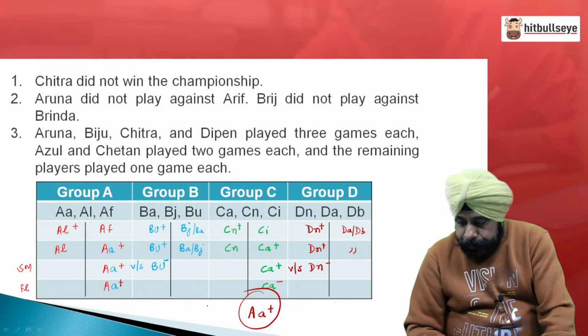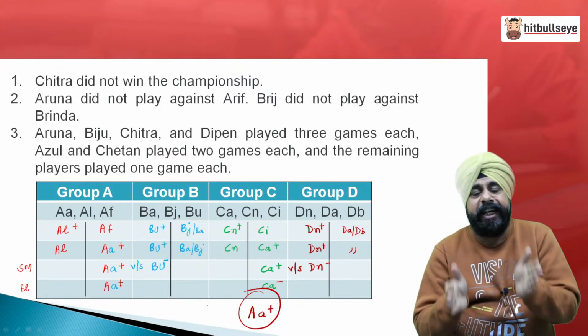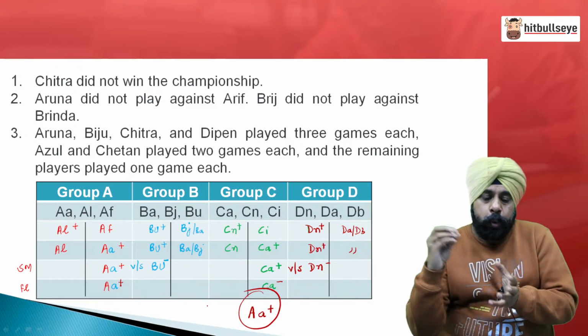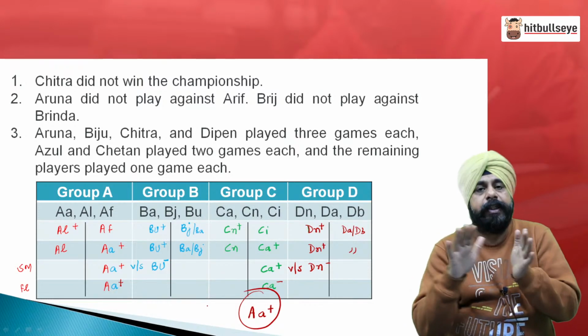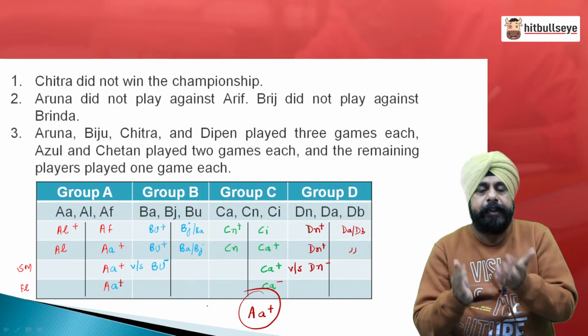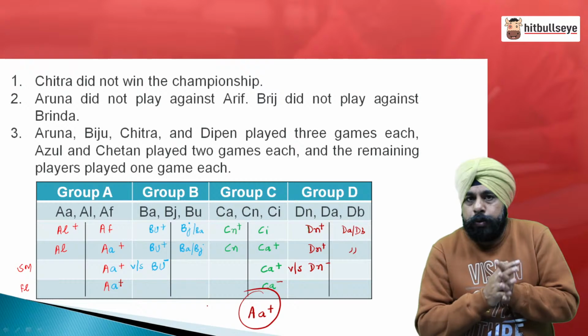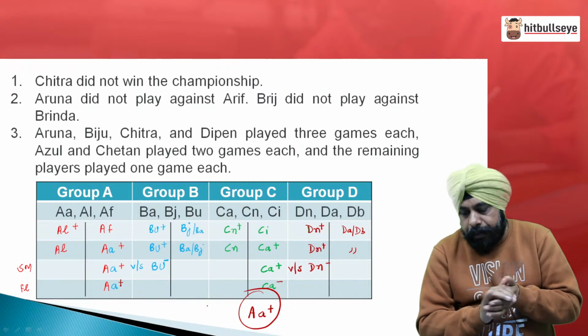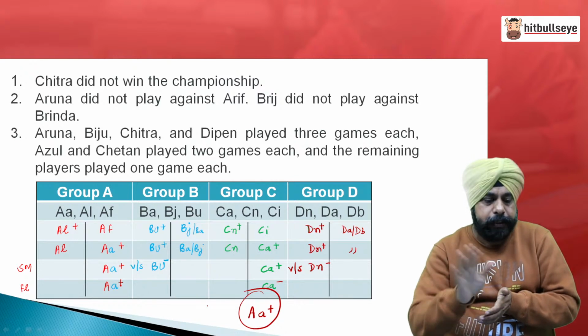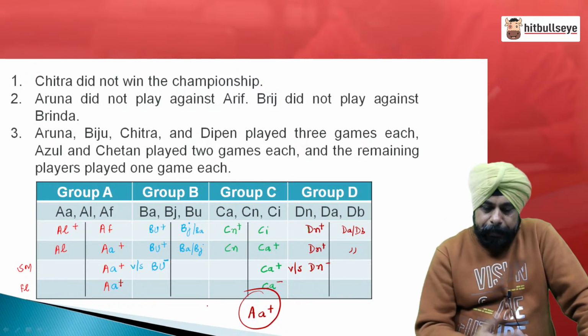So, people, this becomes the complete table, who played with whom, who loses, who wins and what is the status of the group, what is the status after semi final and what is the status after final. Please go through this one. I am giving you 1-2 minutes to analyze it. Any doubt, please ask. Then we will just have a look at the questions and proceed to the next set. Please do that quickly.